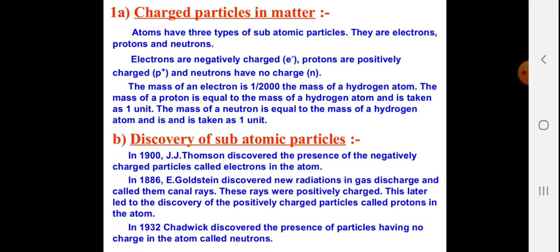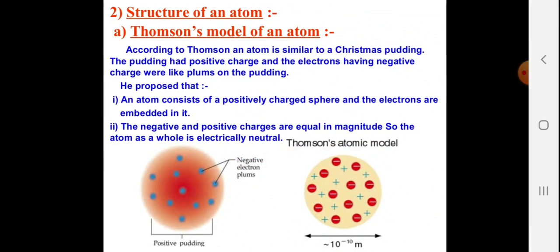These rays were positively charged, and this later led to the discovery of the positively charged particle called the proton in the atom. In 1932, Chadwick discovered the presence of particles having no charge in the atom, called the neutron. As neutrons did not have any charge, their discovery took time because they were quite unreactive.